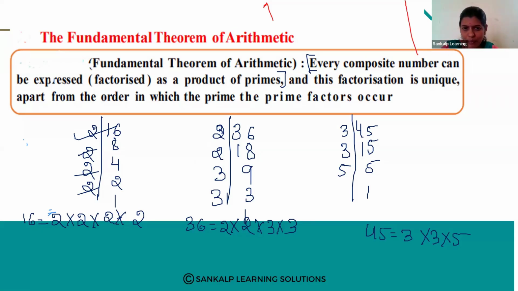Okay. See, 2 is a prime number and 3 is also a prime number. Other than prime numbers, has any other number come? Yes. Observe carefully. No. So 2 is a prime number, 3 is a prime number. 2 2s are 4, 4 3s are 12, 12 3s are 36, right? So this 36 is a composite number. It can be expressed as the product of prime numbers. This is what our theorem states, right? And this factorization is unique.